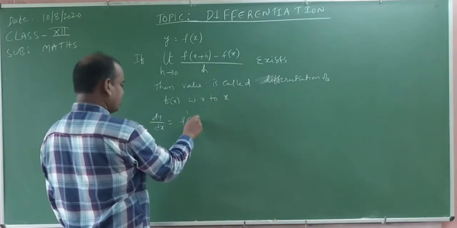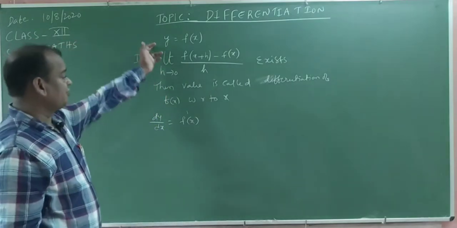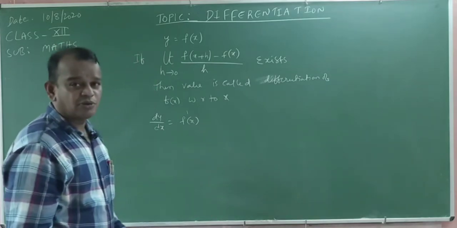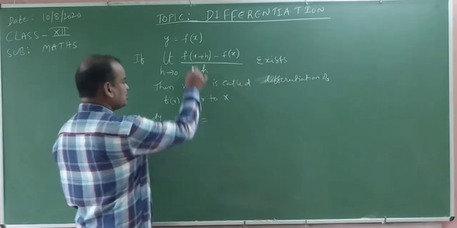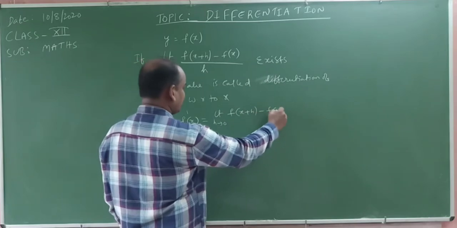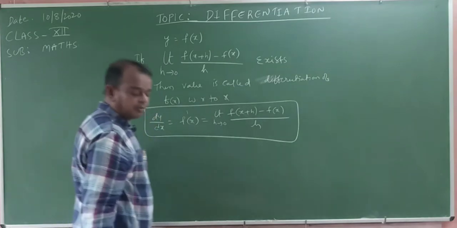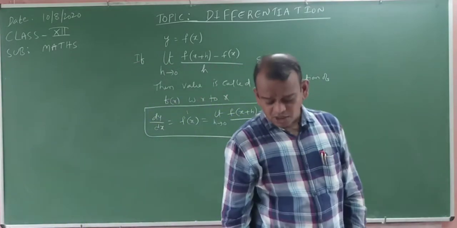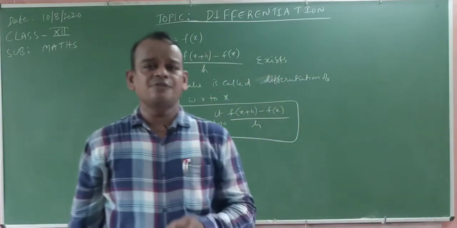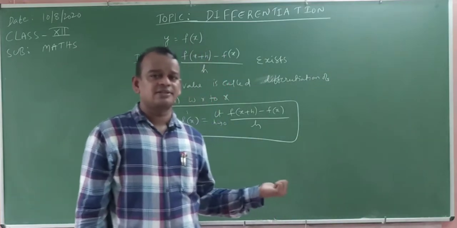We write this way, f dash of x. The derivative of f of x with respect to x is f dash of x. How to write the y derivative with respect to x? It means dy by dx. Okay, my dear students, dy by dx is equal to f dash of x, which is equal to limit h tends to 0, f of x plus h minus f of x by h. This is called the first principle. From the examination point of view, what is the first principle? The process of finding the derivative of the given function with respect to x is called the first principle.